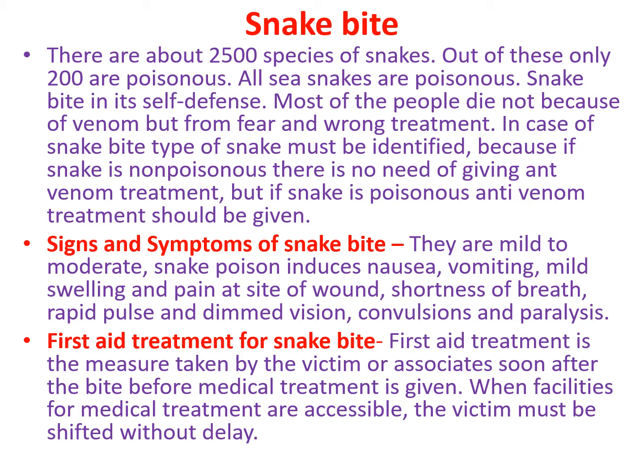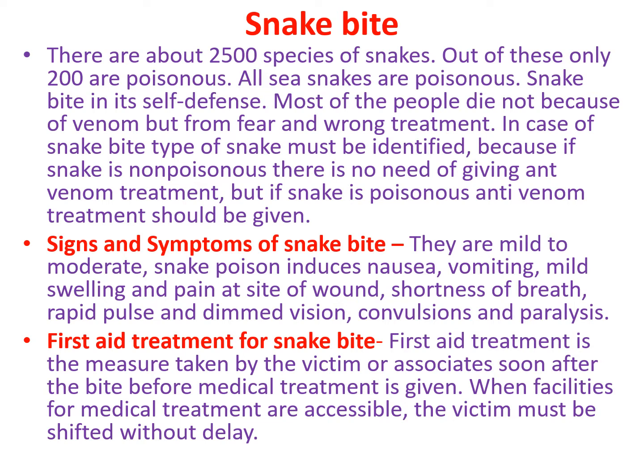In case of snake bite, the type of snake must be identified because if the snake is non-poisonous, there is no need of giving any venom treatment. But if the snake is poisonous, anti-venom treatment should be given.